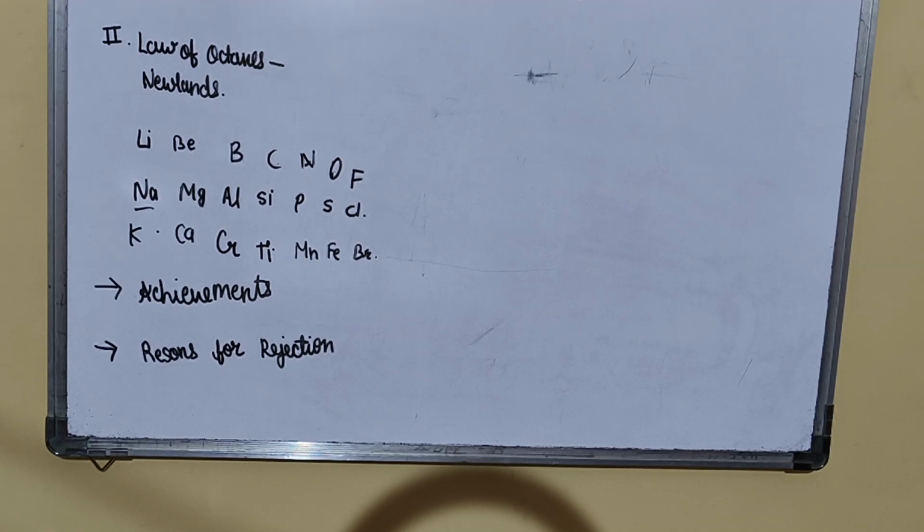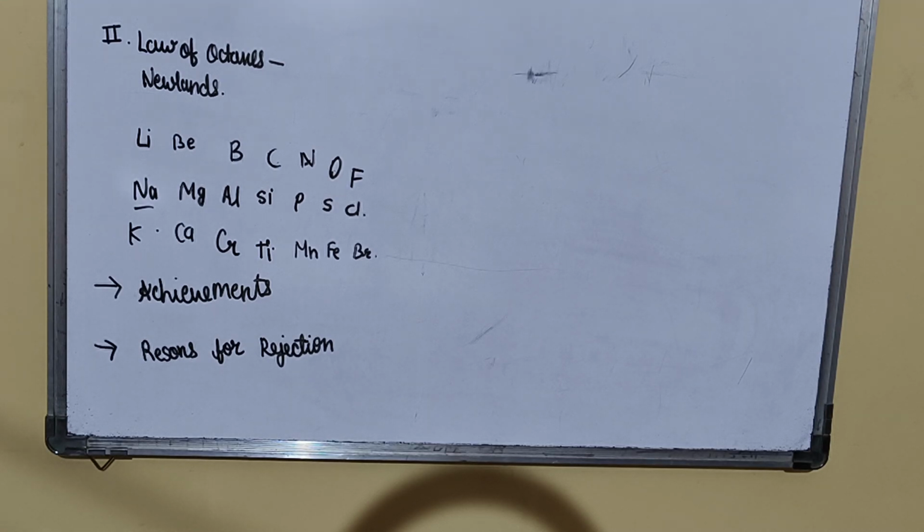Second is improper placement of hydrogen. It did not provide any specific place for hydrogen. Third is odd grouping after calcium. When the table was extended beyond calcium, odd grouping was formed. Fourth one is non-recognition of traditional elements. It did not recognize the traditional elements like gold, silver, copper, etc.